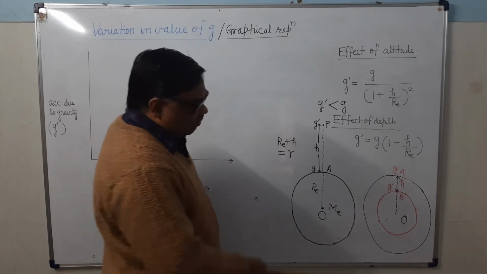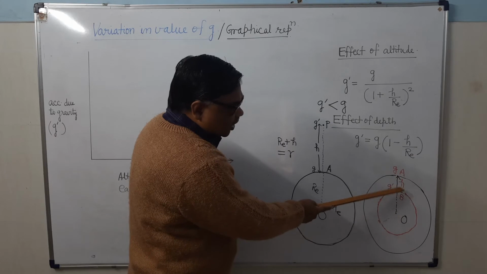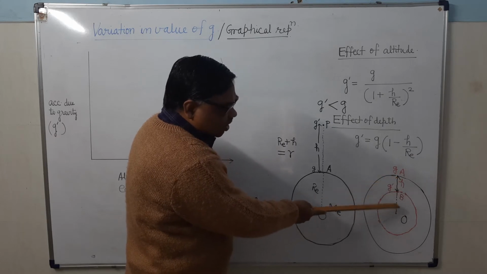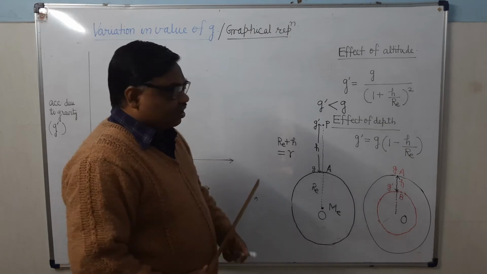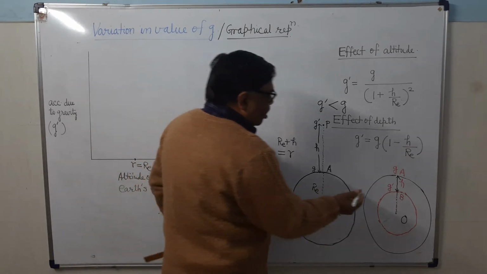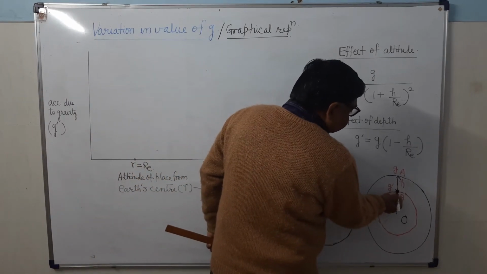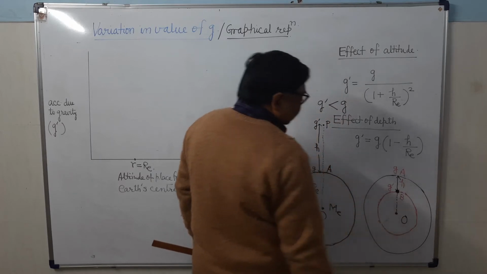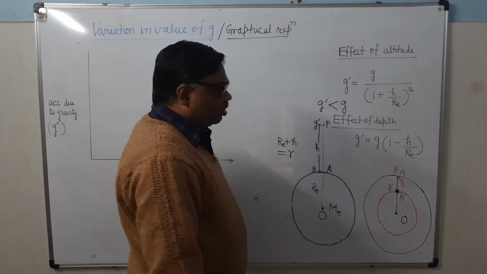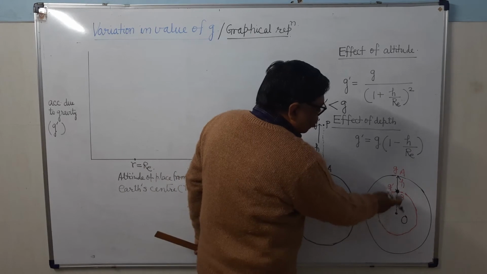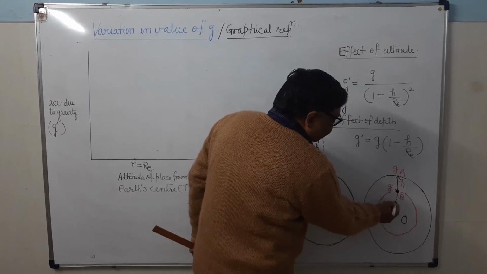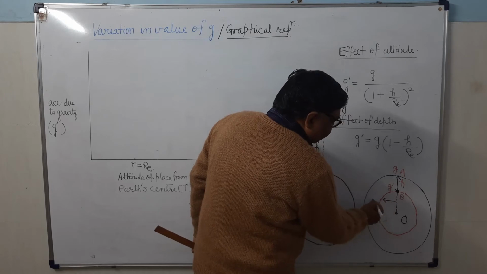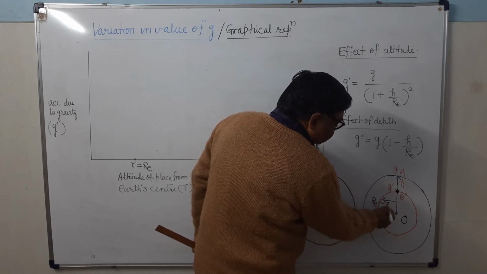From O to A, we know that it is the radius of the Earth. So what will be the altitude of this place from the Earth's center? It will be equal to OA minus AB, that is Re minus h.